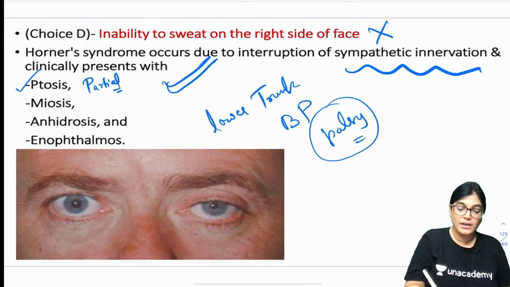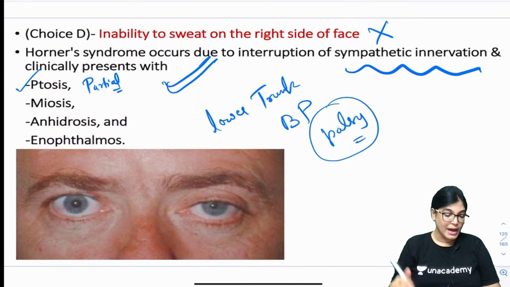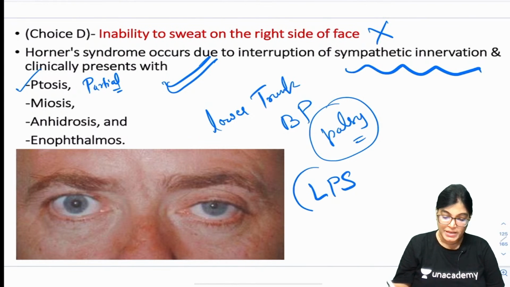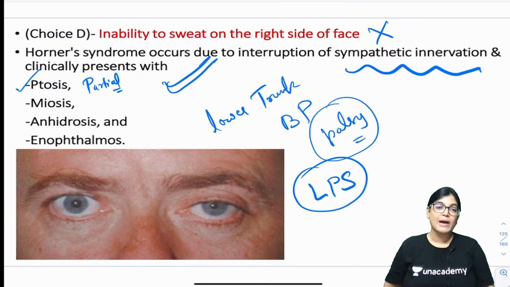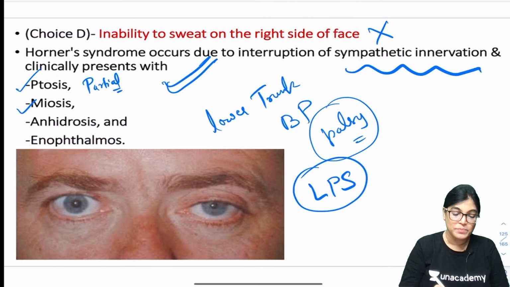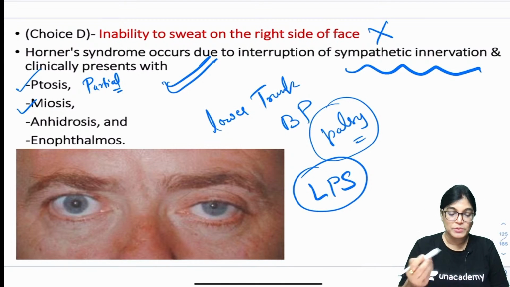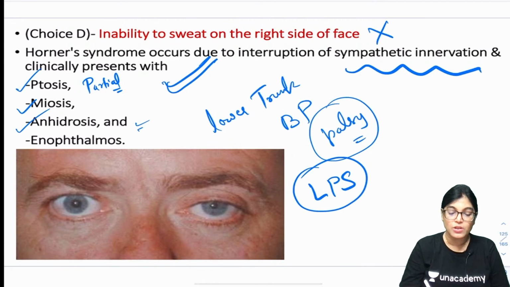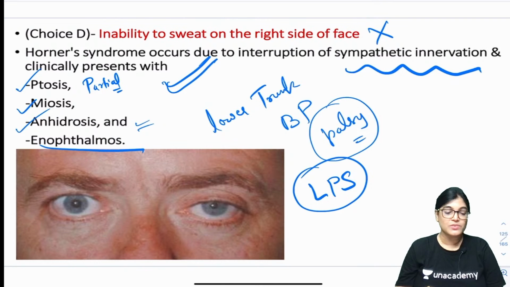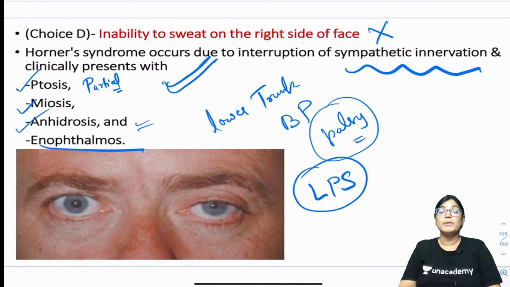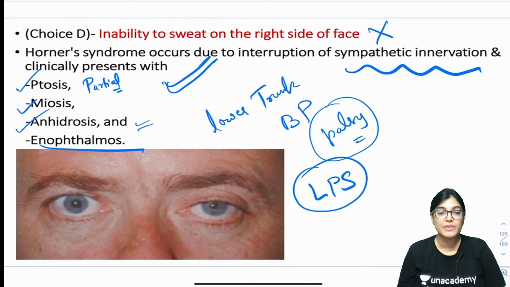That means drooping of upper eyelid, that is LPS, paralysis of levator palpebrae superioris. Yes Sujita, you are absolutely right. Constriction of pupil, okay, dilator pupil is not working, anhidrosis, loss of sweating, and enophthalmos. What does that mean? Sunken eyeball. So these are the features which are consistent with the sympathetic innervation being involved.